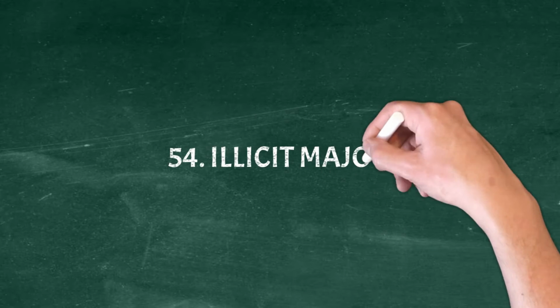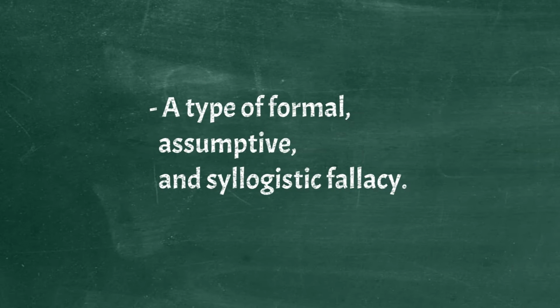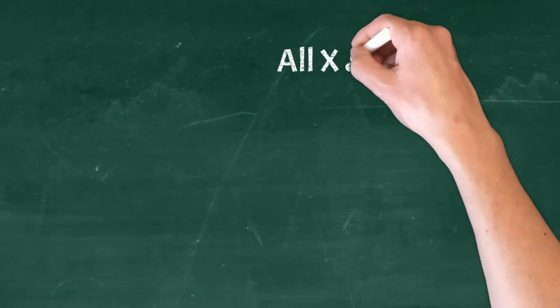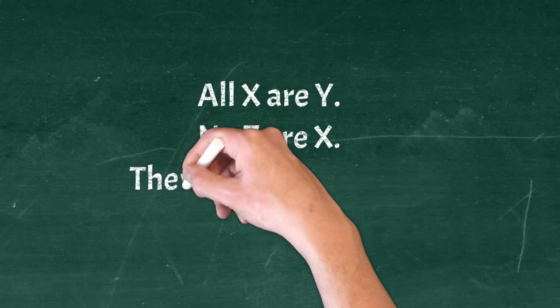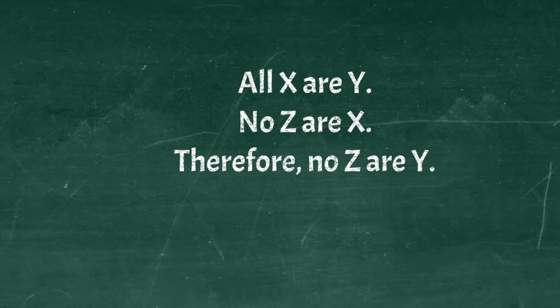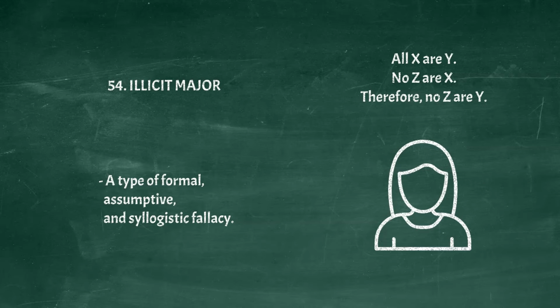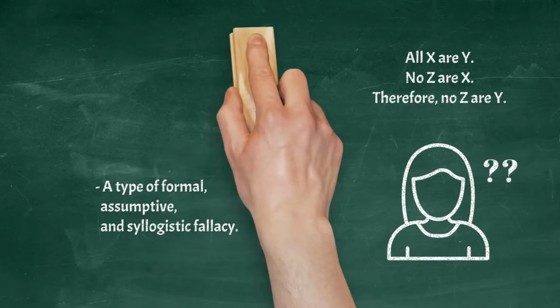Illicit major. A type of formal, assumptive, and syllogistic fallacy. It follows the fallacious structure: all X are Y, no Z are X, therefore, no Z are Y. Example: all men are human, no women are men, therefore, no women are human.